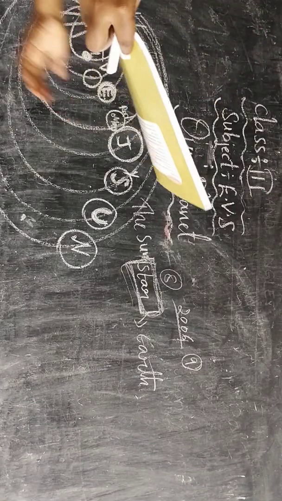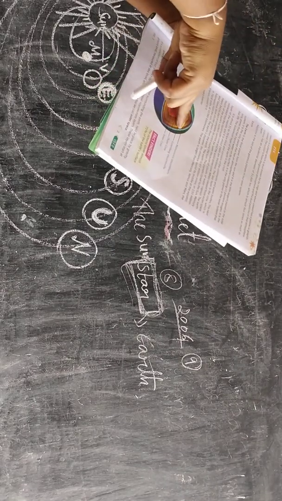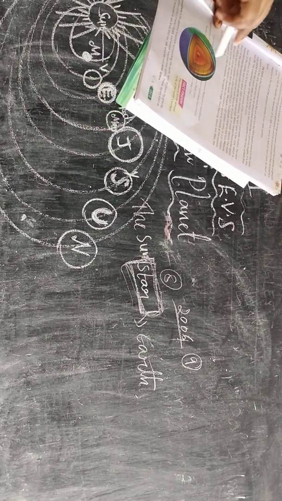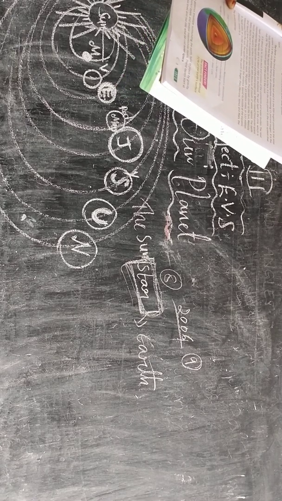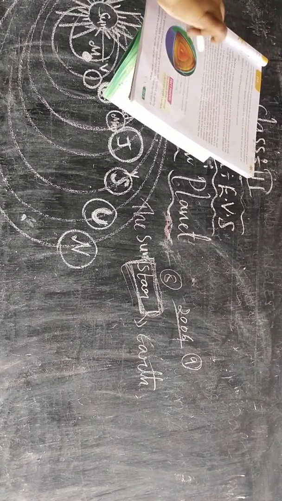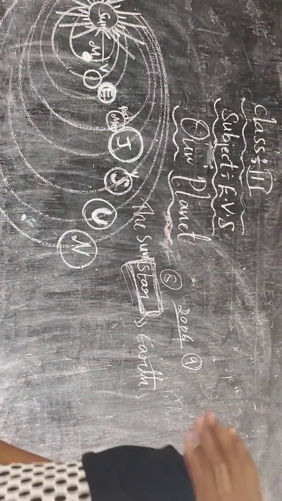This is the Earth's inner structure. How many layers are there under the Earth? Inner core, outer core, mantle and crust. This is Earth. Earth is the third planet. Now let's discuss Earth.